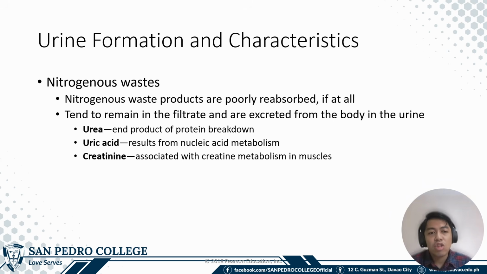Now, in the urine you can also find nitrogenous wastes such as urea, uric acid, and creatinine. Urea is the end product of protein breakdown. Uric acid is the result from nucleic acid metabolism, and creatinine is associated with creatine metabolism in muscles.